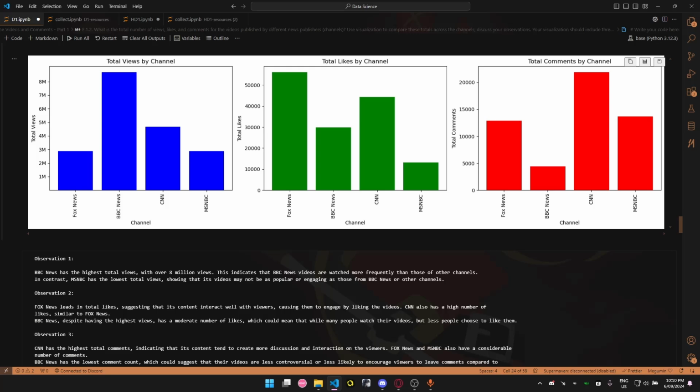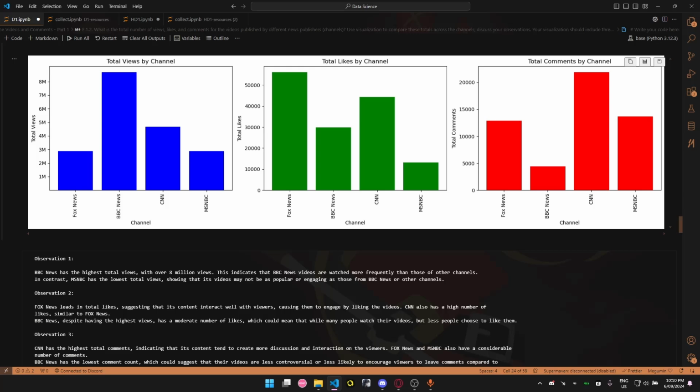In contrast, MSNBC has the lowest total views, as you can see here, which may suggest that their videos are either less popular or less engaging for viewers compared to BBC News and other channels. Now let's move on to likes.